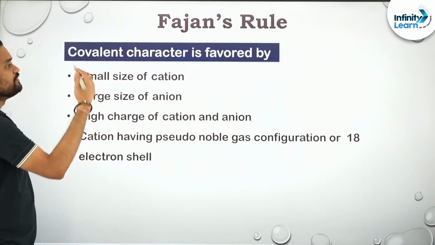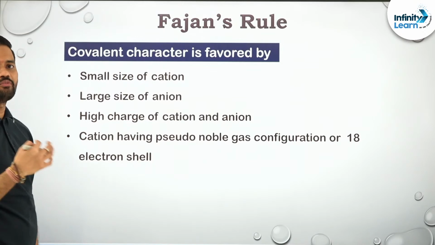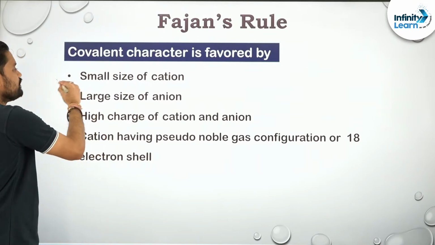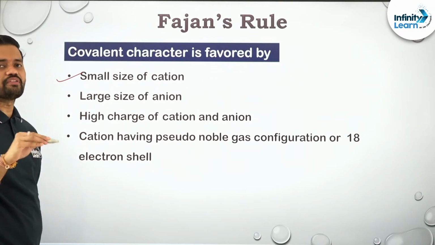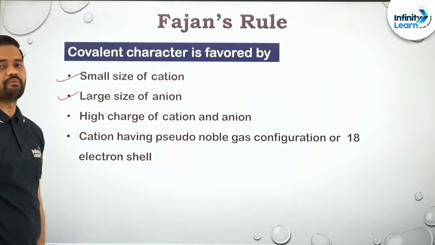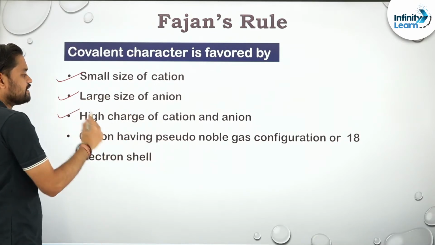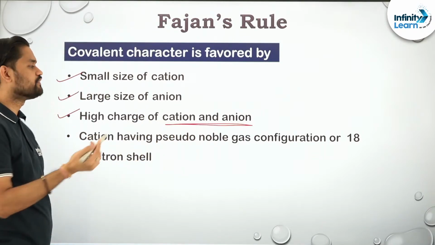Next one, what are the factors that favor covalent character? Covalent character has been favored by some important things. The first one is small size of cation, जैसे मैंने बोला, ठीक है. Effective nuclear charge ज़्यादा होगा, that means what, size कम हो जाएगा. Large size of anion, anion जितना बड़ा होगा उतना बेटर है, ठीक है. Higher charge of cation to anion ratio, okay, higher charge, not ratio, higher the charge of cation to anion.